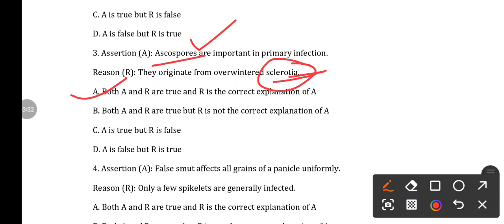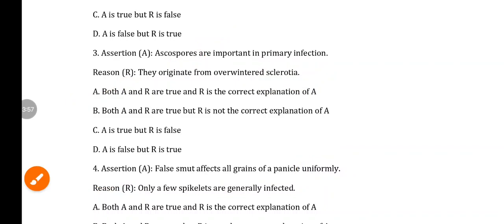Then question number 4, assertion: false smut affects all grains of the panicle uniformly. Reason: only a few spikelets are generally infected. So here false smut never infects all grains of the panicle uniformly. Only a few grains are infected. So only the reason is correct.